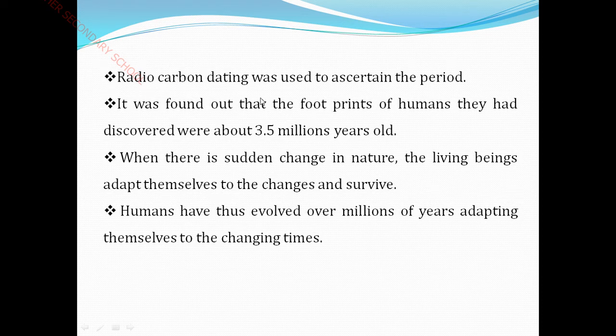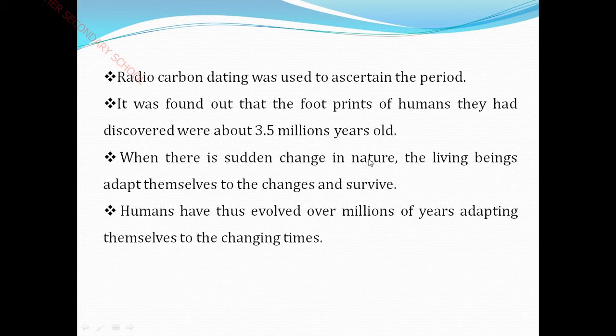The radiocarbon dating method is used to find out the past living style of our ancestors. When there is a sudden change in nature, the living beings adapt themselves to changes and survive.